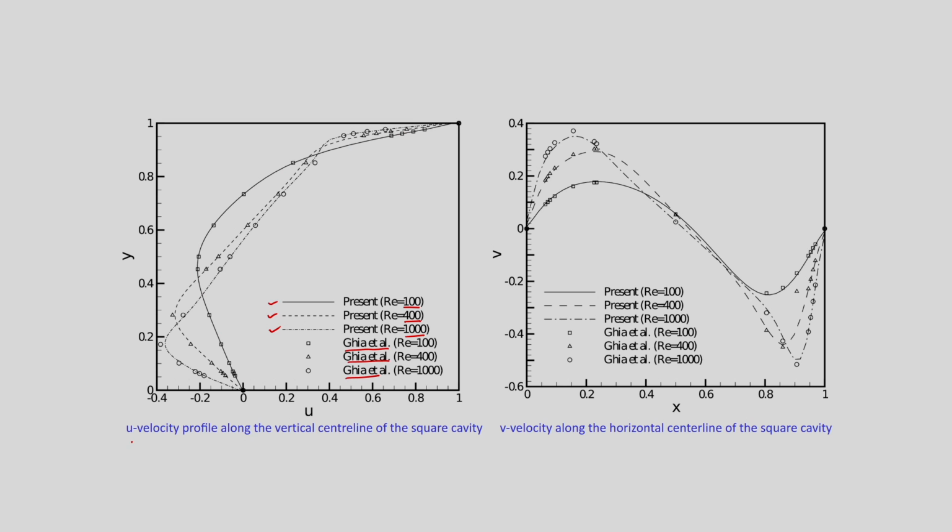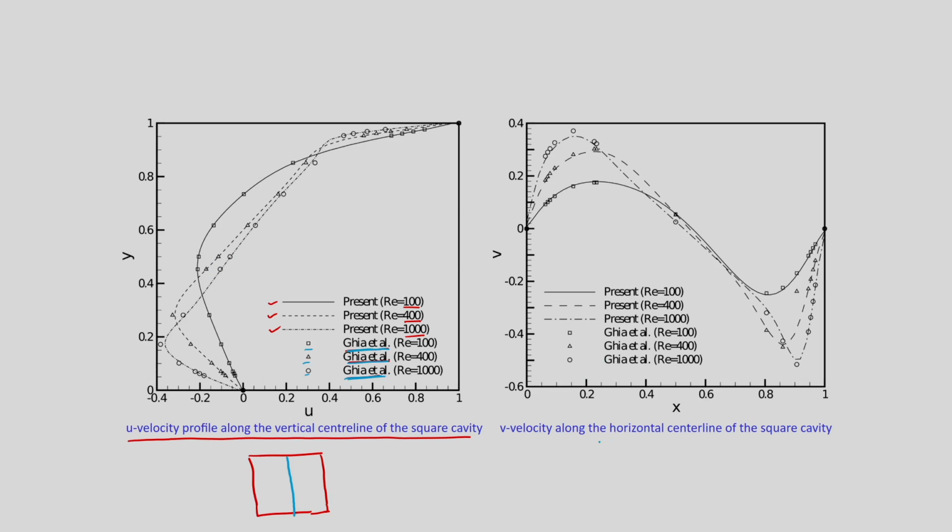So, these are the u velocity profiles along the vertical center line of the square cavity. If you have a square cavity here, you are calculating the velocity along the vertical center line, and along this you are plotting the u velocity. You can see that our results are the lines, and Ghia et al., which is also a numerical solution, we have put with symbols. You can see that our results match well with the literature.